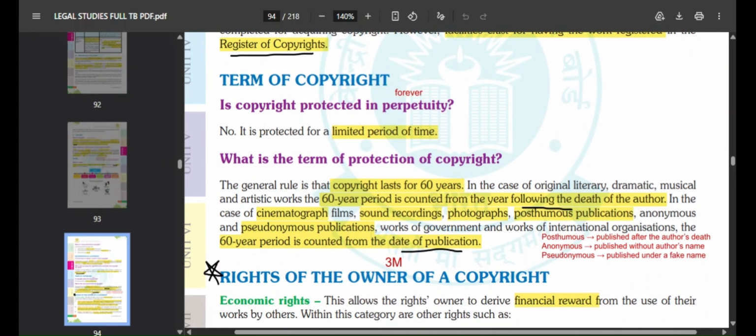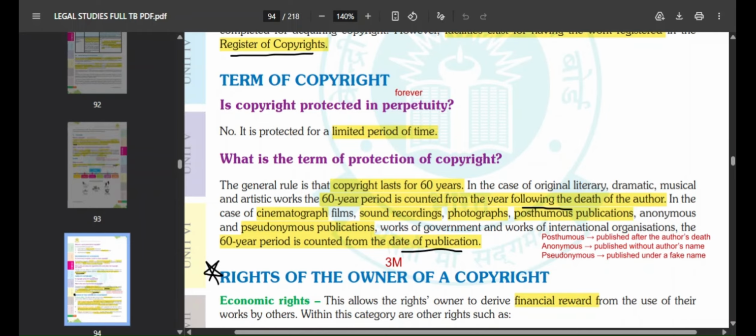But in cases of cinematographic films, sound recordings, photographs, publications, works of government, works of international organizations, the 60 years is counted from the date of publication, not from the date of death. Okay, this is something that you have to see. General rule, copyright lasts for 60 years. Then you have two cases under that.